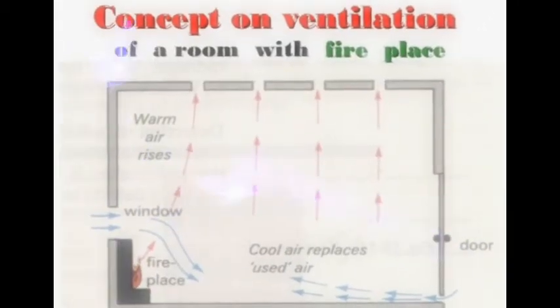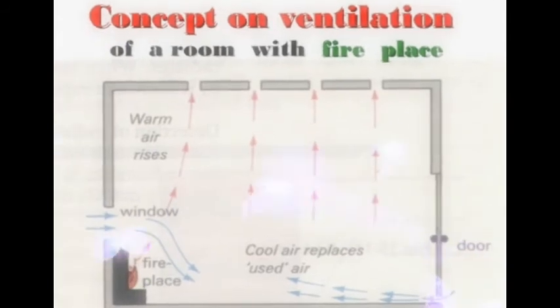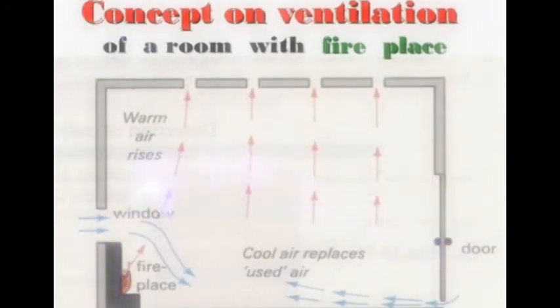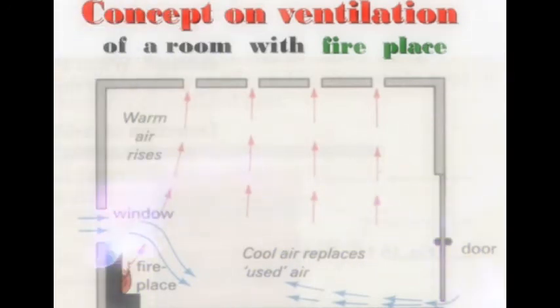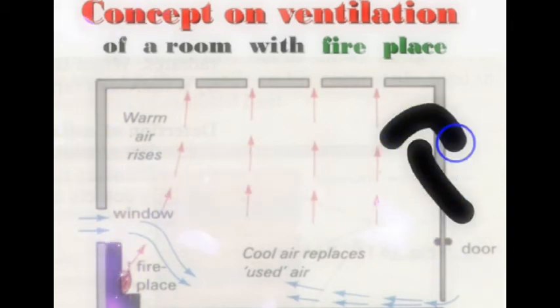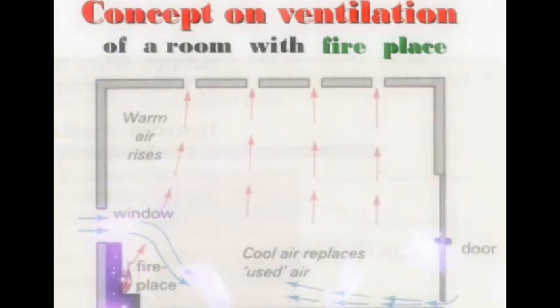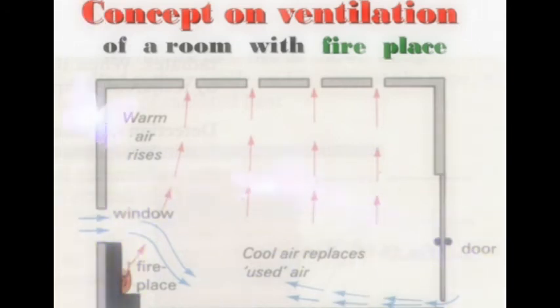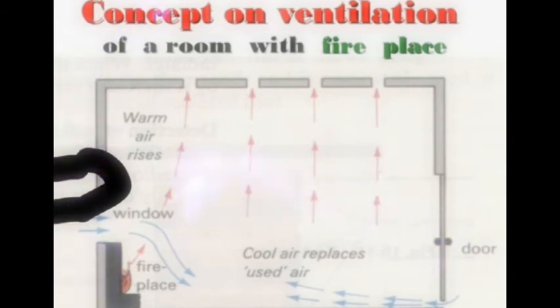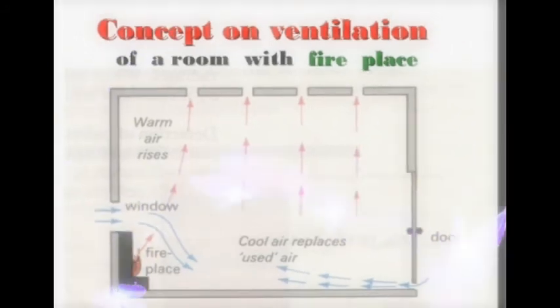Convection, a concept in ventilation of a room with a fireplace. There is also another example of it. In the first example, you can see that when there is a fireplace like this, its air will go up, and the warm air will keep going up again and again. But after some time, when the door is open, the cool air from the door or any window will come in, and it will try to replace the warm air. The cold air from the window can also come in from here, as they have shown in the previous one.